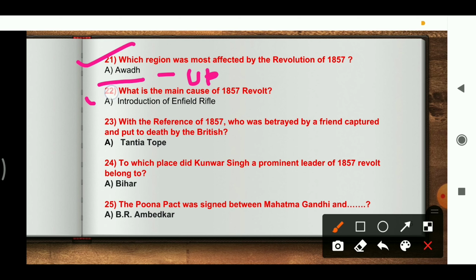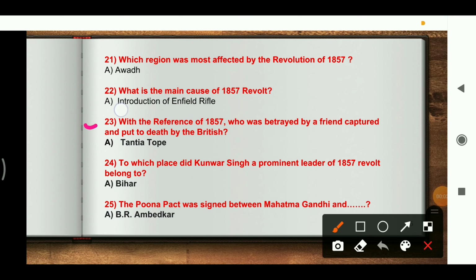And the next question is, what is the main cause of the 1857 revolt? The immediate factor was the introduction of the Enfield rifle, because the soldiers were asked to bite cartridges coated with the fat of cows and pigs. In those days Hindus and Muslims fought like brothers in arms, and this corrupted the faith of Hindus and Muslims alike. So this was the main reason for the 1857 revolt.